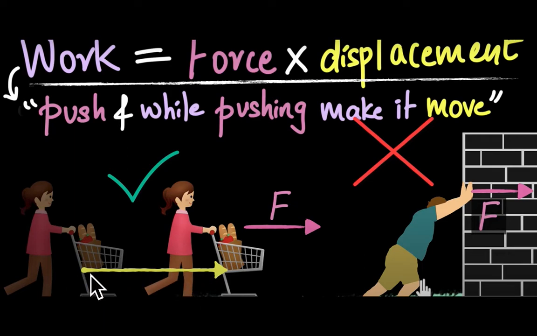When an object moves a distance in a particular direction, we call it displacement. This girl is applying force and the object is displacing. So work is done.